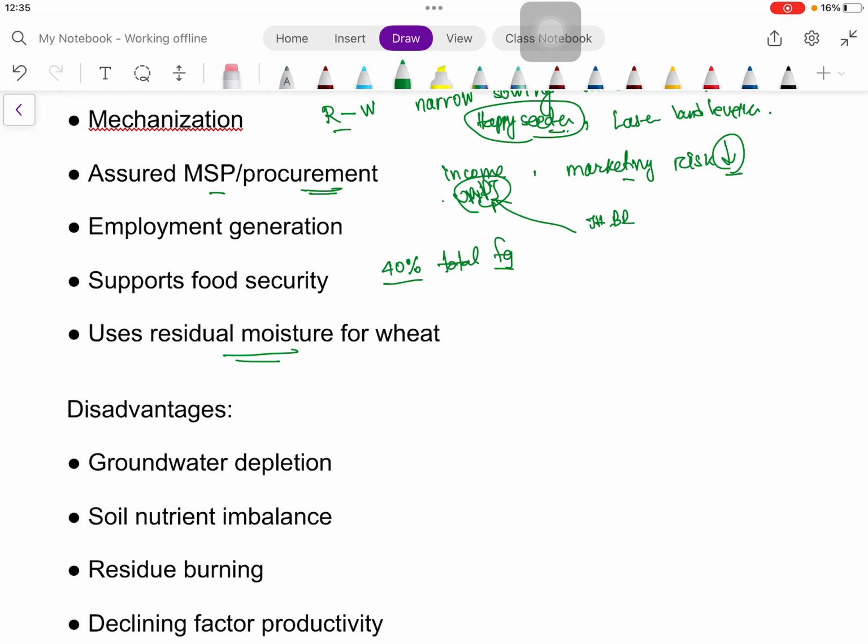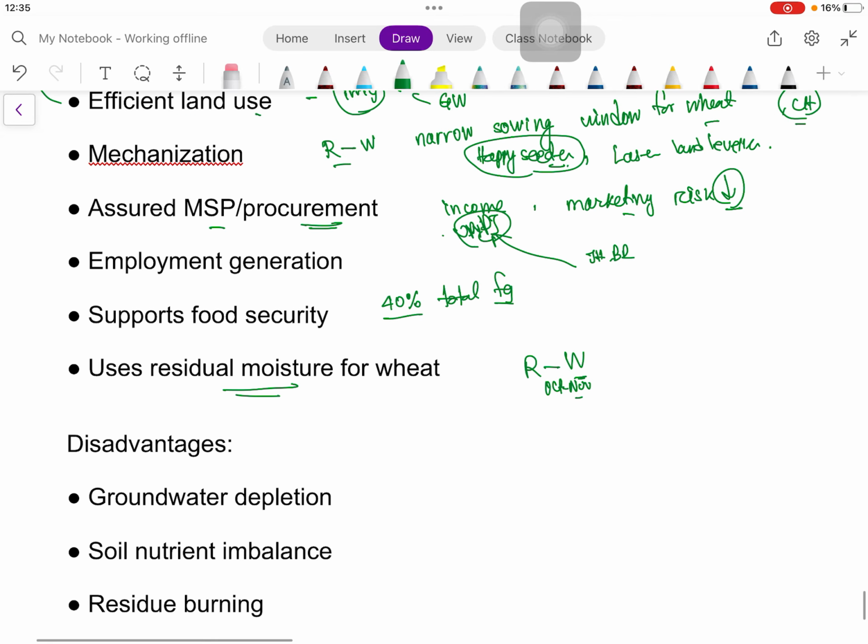Suppose rice is harvested around October and November, there will be very little rainfall at that time, and though some western disturbances also occur in the wheat starting season, mainly the wheat uses the residual soil moisture.